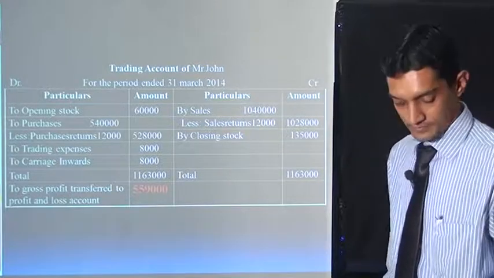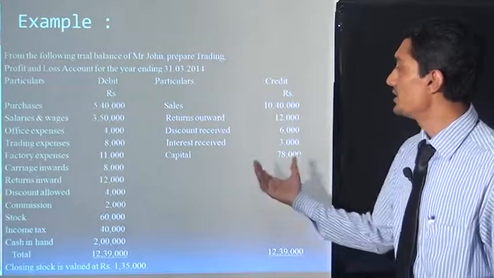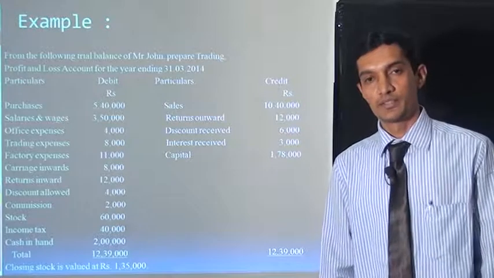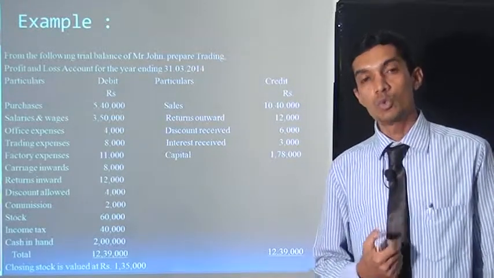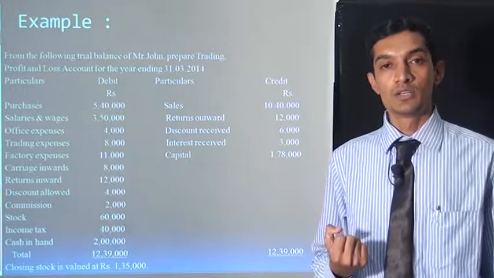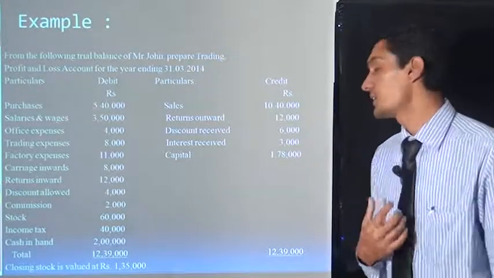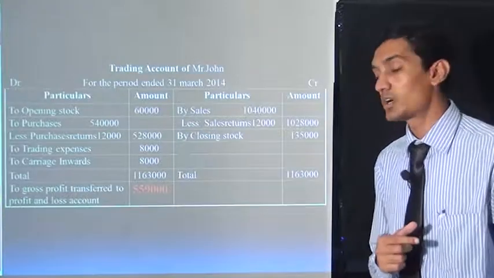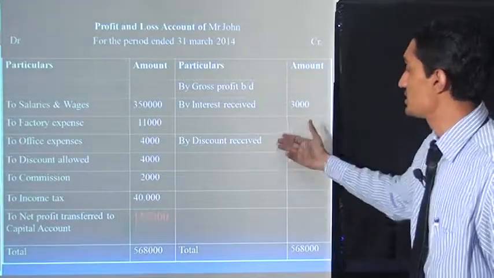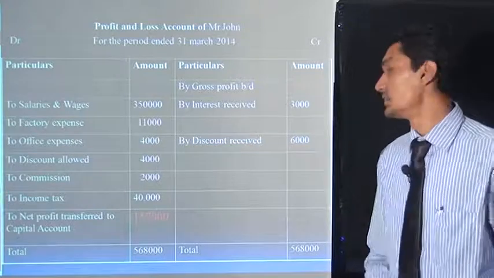Next entry is what? Discount received. Means what? It is our income. So if we are purchasing goods, they give discount to us. So discount received is our income. It is written in the profit and loss account. Discount received 6,000 rupees.